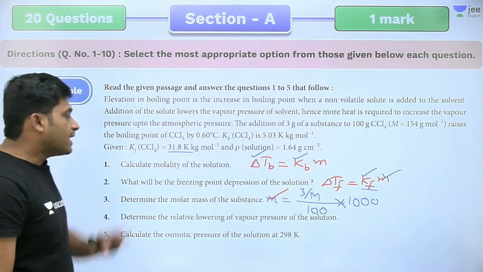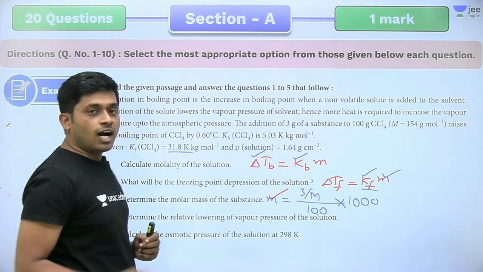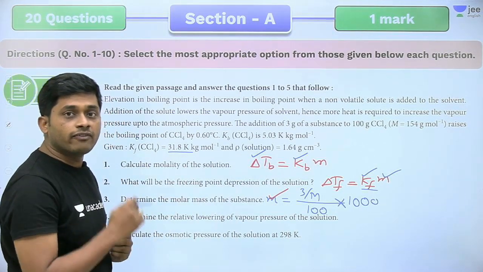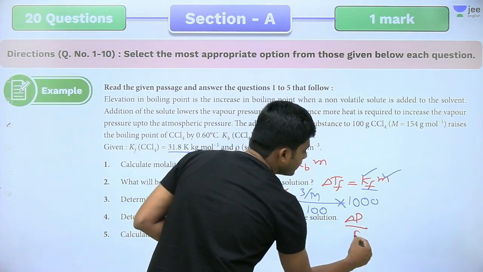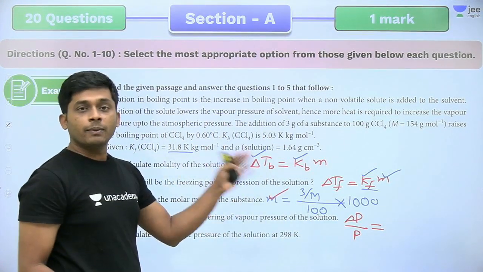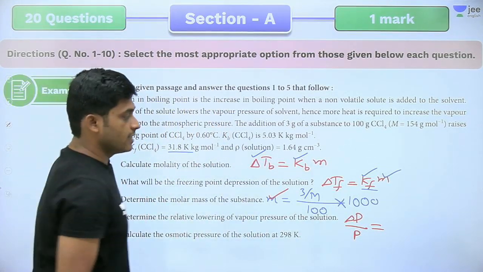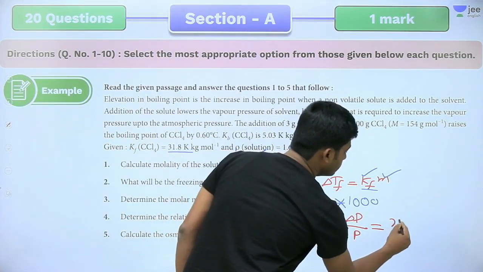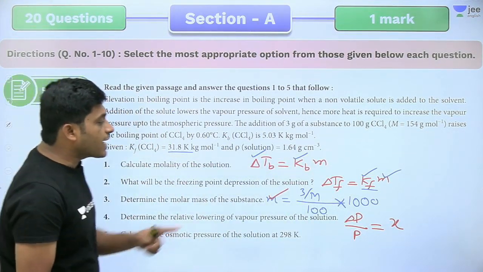Next question, determine the relative lowering of vapor pressure of the solution. What is the formula for relative lowering of vapor pressure? Delta P by P, the lowering of vapor pressure with respect to solvent vapor pressure, is equal to the mole fraction of solute.